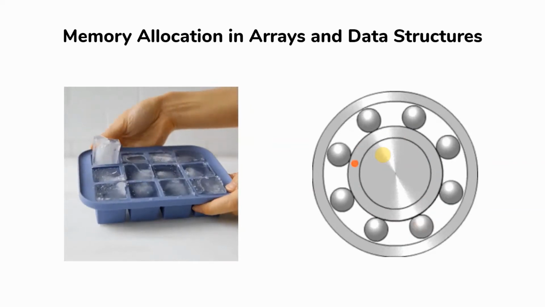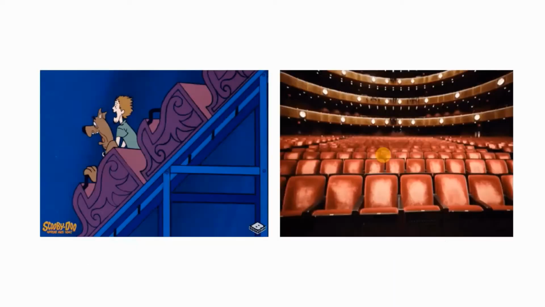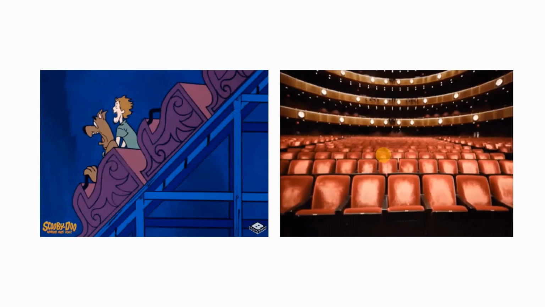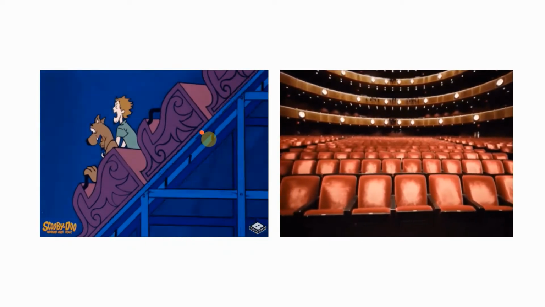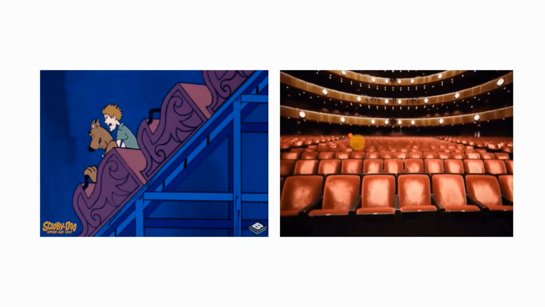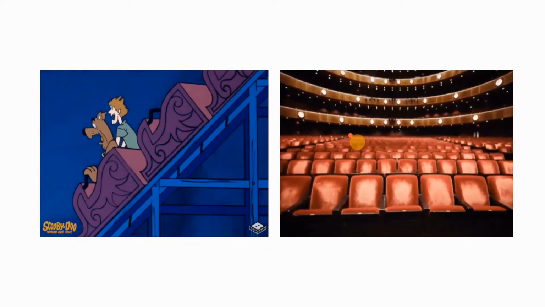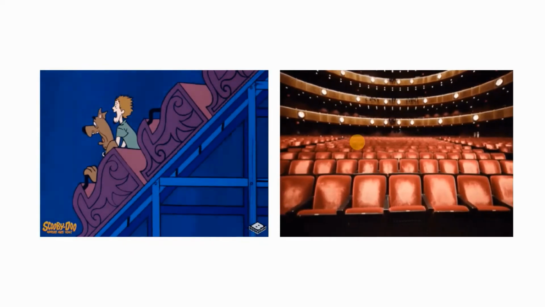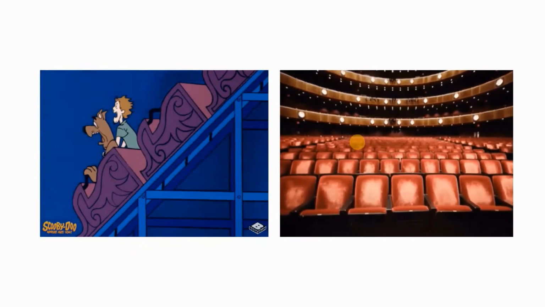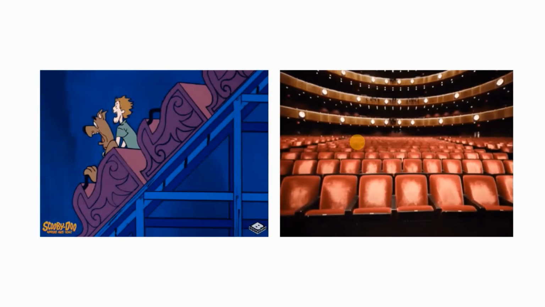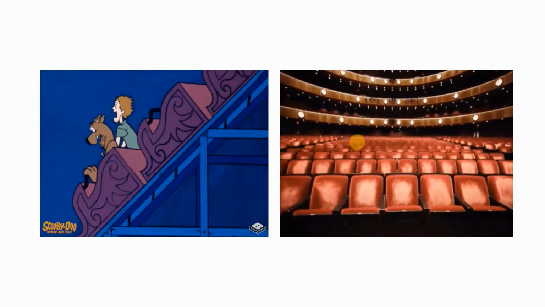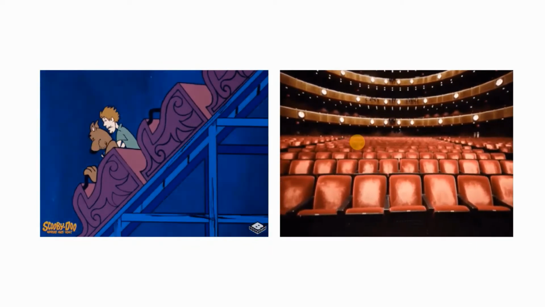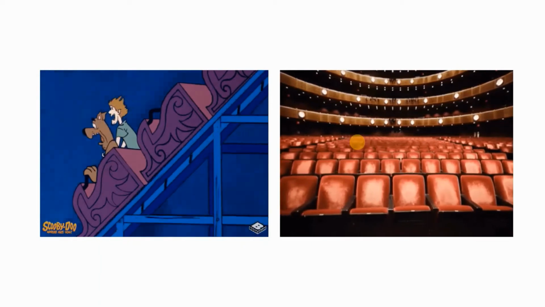So now let's see what data structures are and how memory allocation takes place in data structures. Here you can see two images. On the left-hand side we have a roller coaster image, and on the right-hand side we have a seat, either in an auditorium or a theater. The main difference with the roller coaster and this theater seating arrangement is that in a particular seat anyone can sit. For example, even a fat guy can sit on one seat, even a small kid can sit on the same seat, and so on, right?